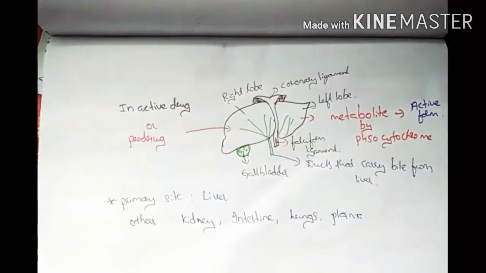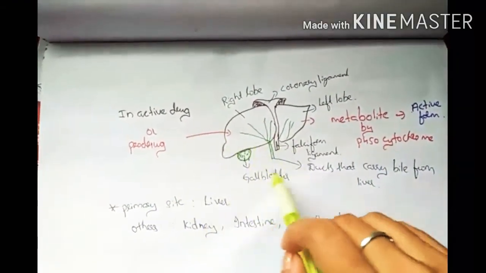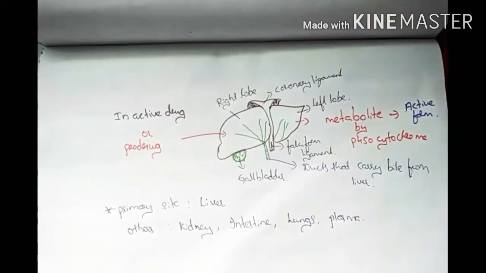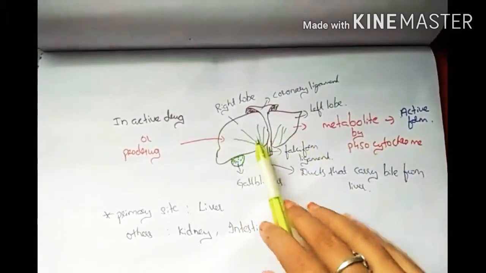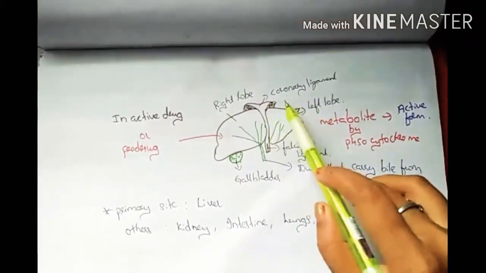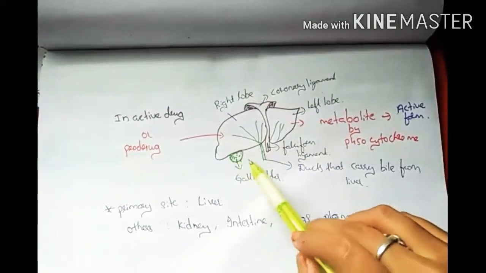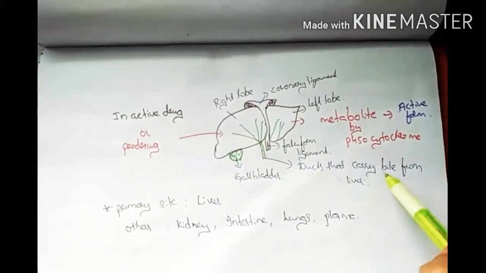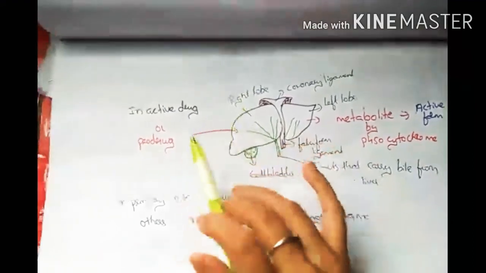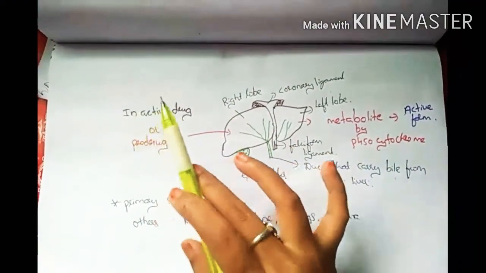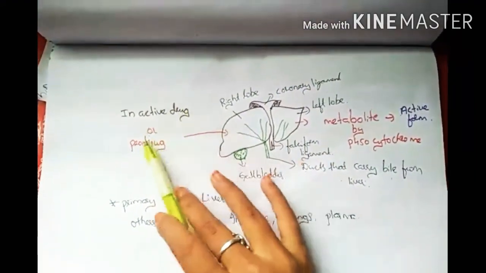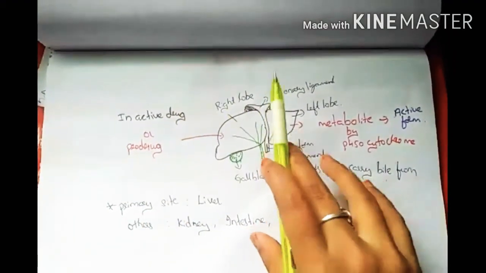Here I will give you the anatomy of the liver. It shows the liver, right lobe and left lobe, coronary ligament, and gallbladder. Here are the ducts that carry bile from the liver. When absorption and distribution take place, the inactive drug or prodrug enters the liver.